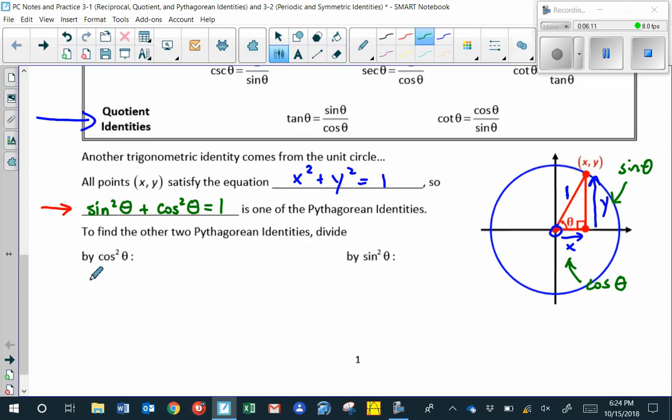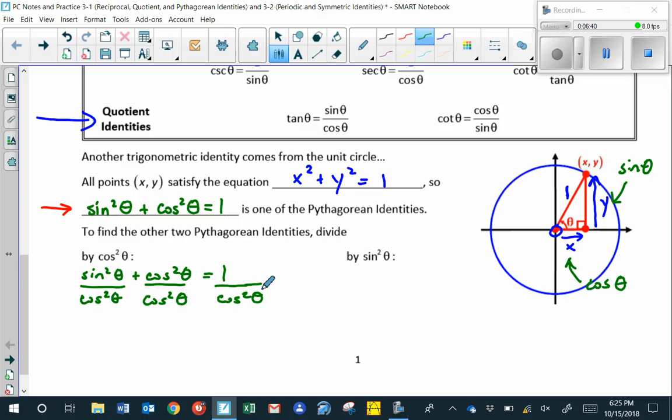If I divide the original Pythagorean identity, sine squared plus cosine squared of theta equals 1, by cosine squared, I'll distribute that division to all of the terms on the left side, and then re-express all of the terms in that equation.